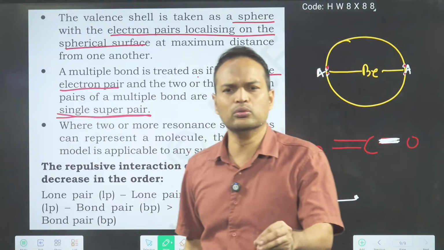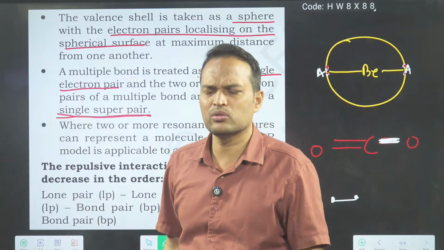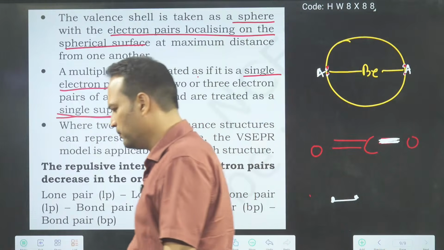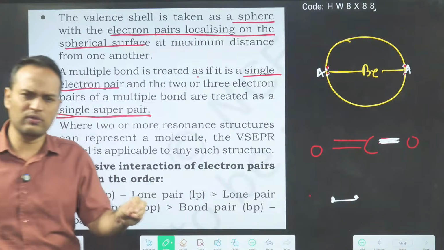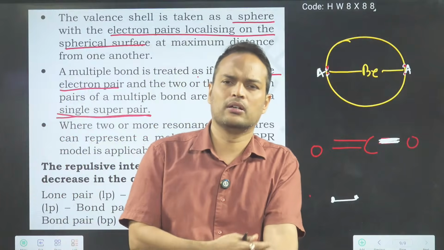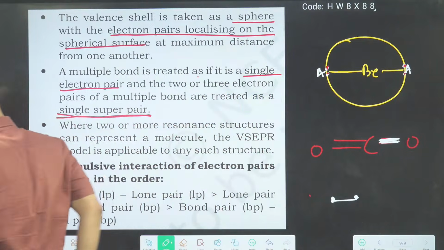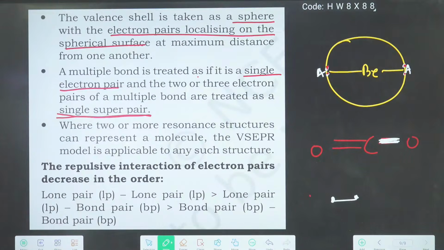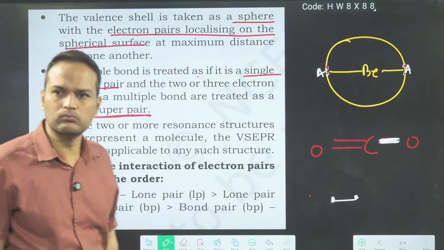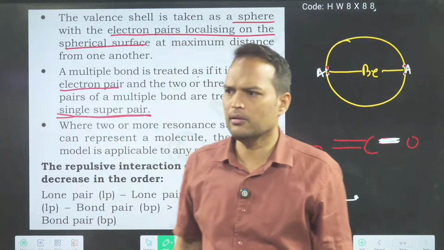So if they ask you what you mean by single super pair, what will you say? Tell me once. If anyone comes to you and asks what a single super pair is, what will you say?